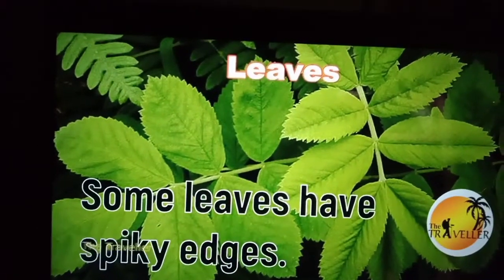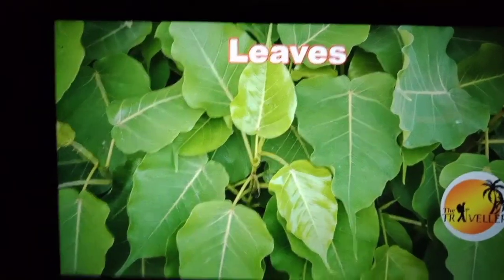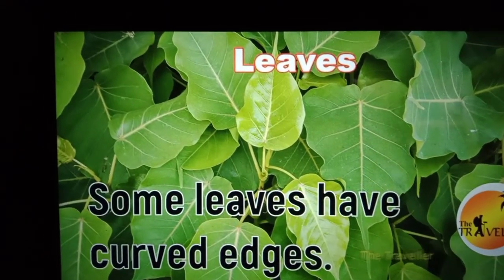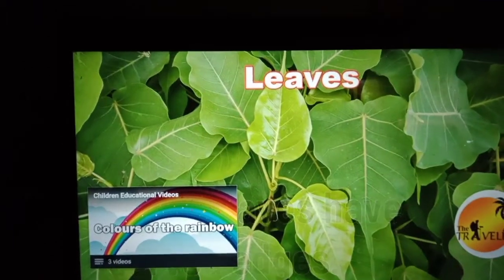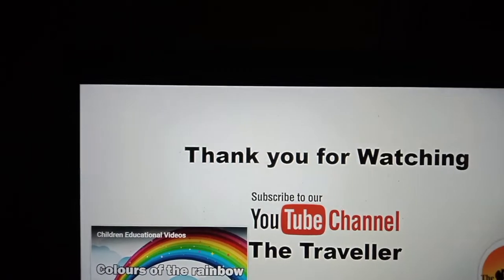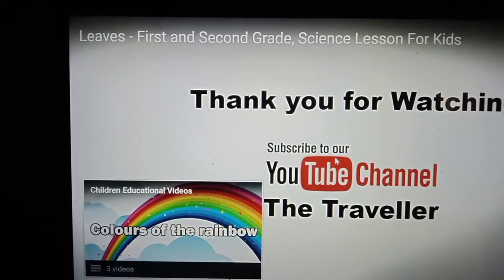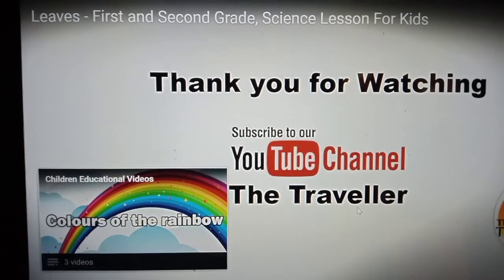Spiky edges means rough margin. Some leaves have spiky edges, that means rough margin. And some leaves have curved edges. Yes, even the hand-shaped leaf also has curved edges. Yes, children. So, hope you understood all about leaves, right, children?